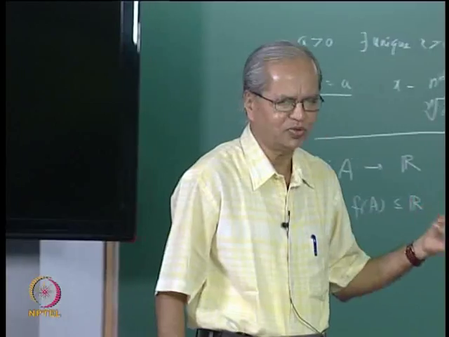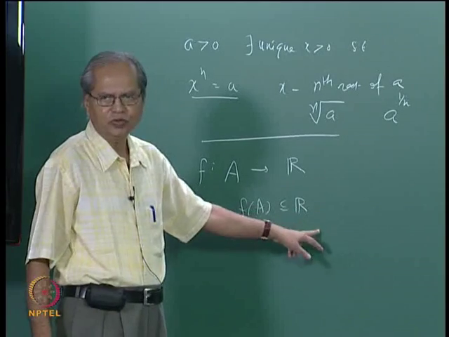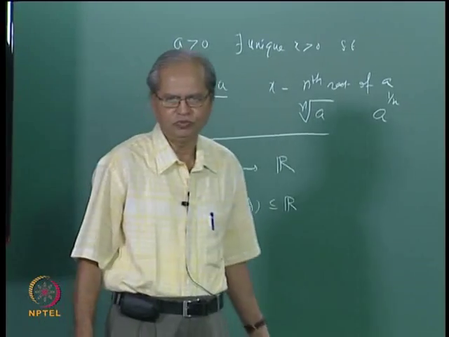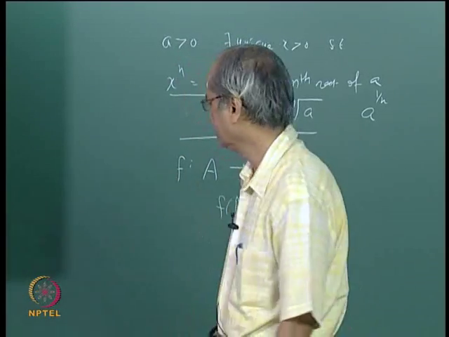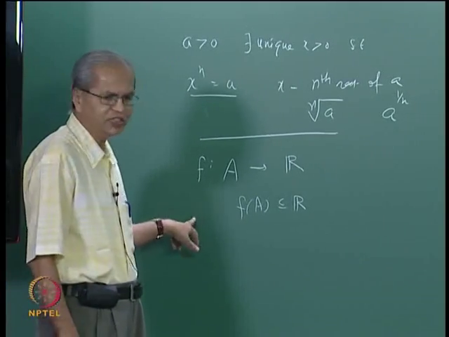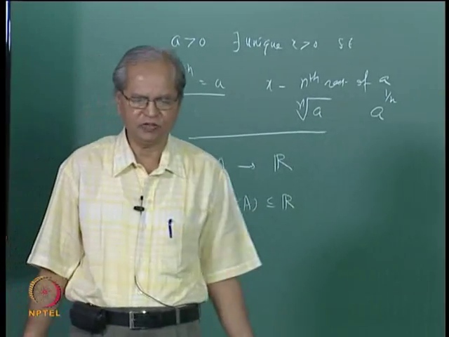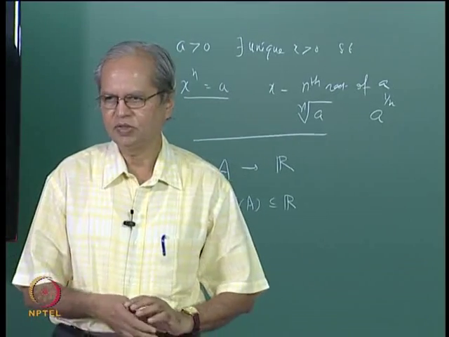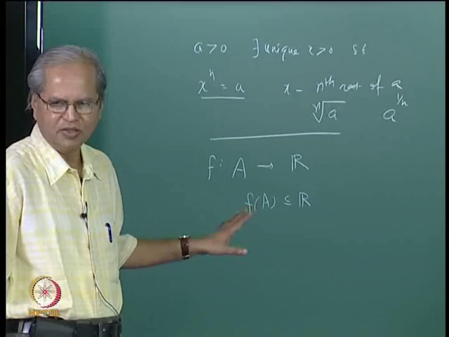For example, we say that f is bounded above if this set f of A is bounded above, and whatever is the upper bound of f of A, we will also call it an upper bound of f. Similarly, we will say f is bounded below. f is bounded will mean it is bounded above as well as below. And in particular for sequences, a sequence is also a function, it goes from N to R. So in a similar way we will say what is meant by a sequence being bounded above, bounded below, bounded, etc. Supremum of a sequence, infimum of a sequence, similar to supremum and infimum of a function, etc. Since nothing new is involved here, we shall not spend too much time in discussing those things.